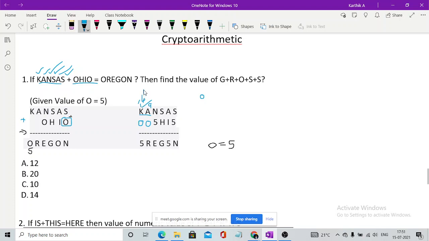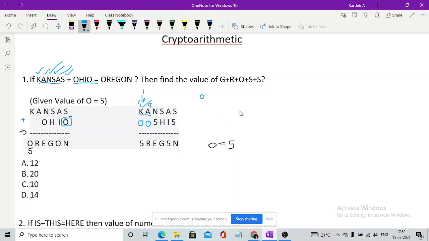Whenever you get a carry, the carry can only be 1, because the letters don't have 2 digits. If you add 9 and 1, the carry is 1, or even if you add 9 and 9, you get 18, so the carry is 1.